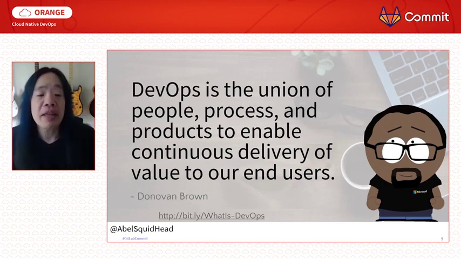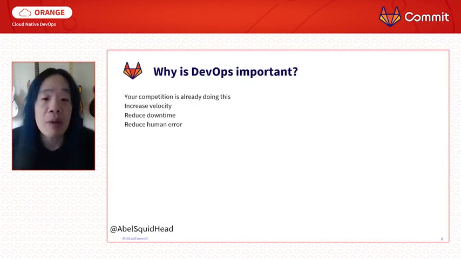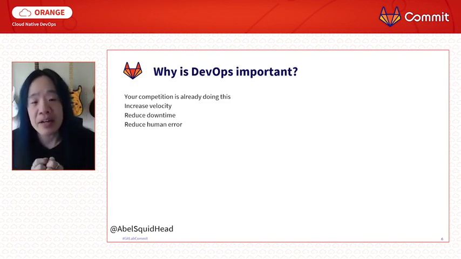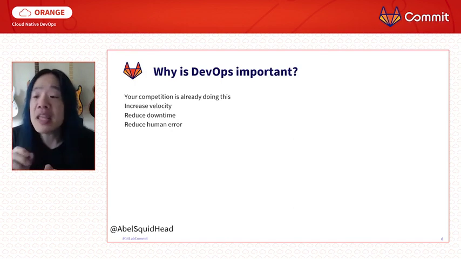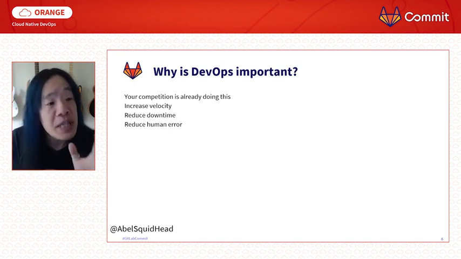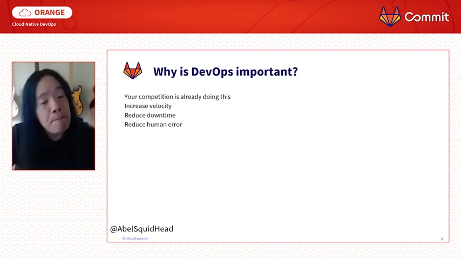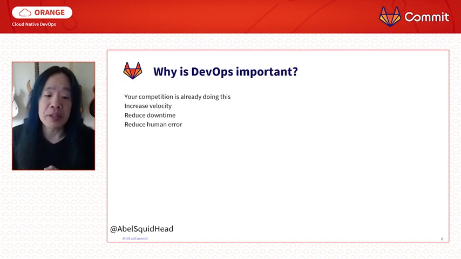Now, some of you might be thinking, why do we even care about that? Why should we do that? Well, let's get real for a second. If you don't adopt DevOps best practices, your competitors either have or they will. And once they do, they will out-innovate you. And when that happens, bam, you become obsolete. And no one wants to be obsolete.